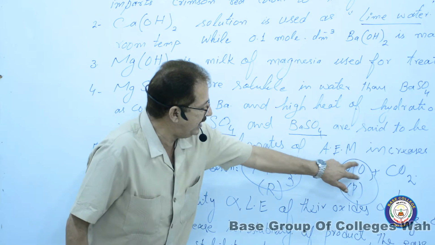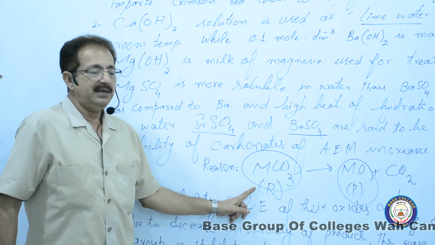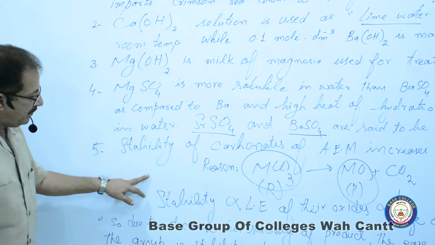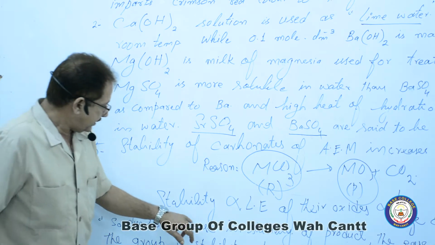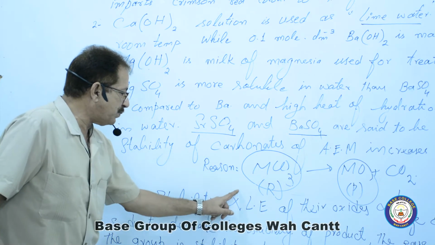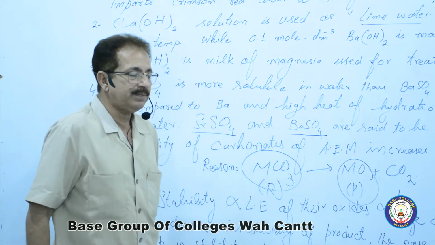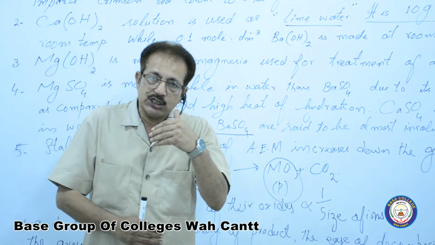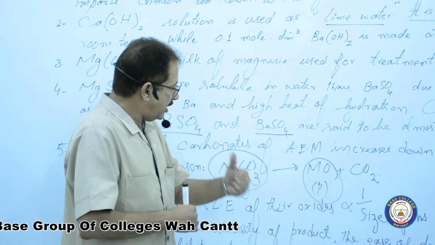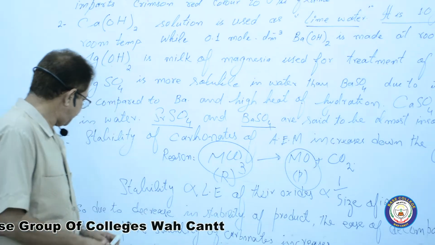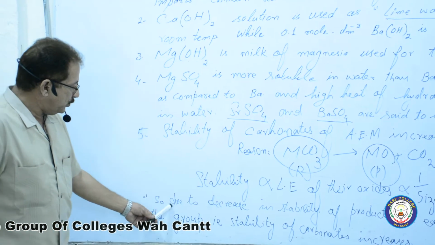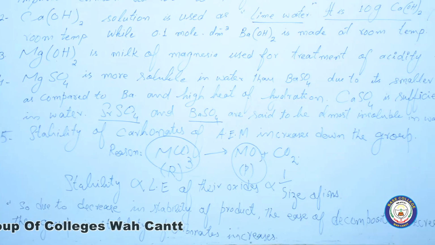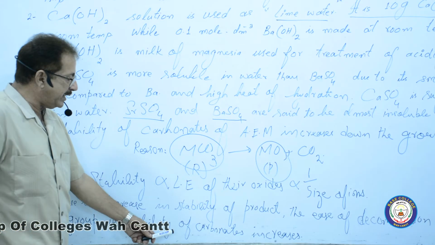It means it is stable, and this one is less stable. It is due to the lattice energy. That's why here it is written the stability is directly proportional to the lattice energy of their oxides and inversely proportional to the size of the ion. Ions are smaller, the lattice energy will be higher and higher. Now let's show, due to decrease in stability of the product, the ease of decomposition decreases down the group. That is, stability of carbonates increases.